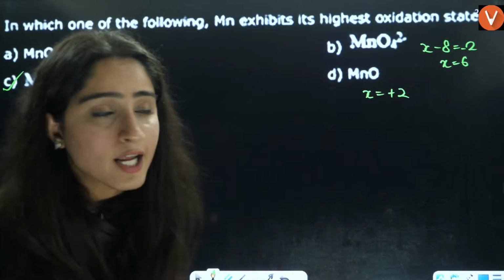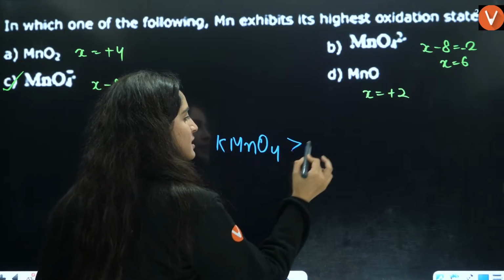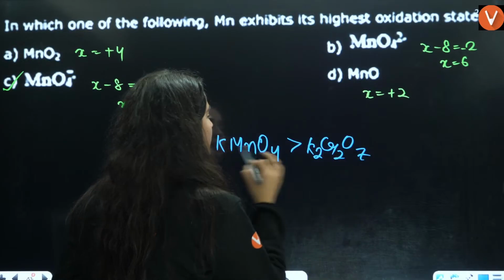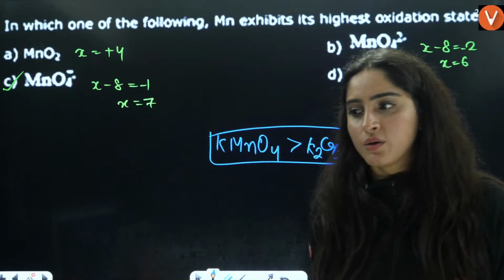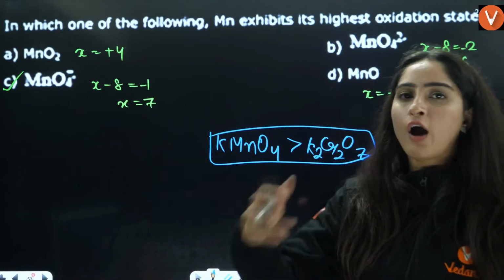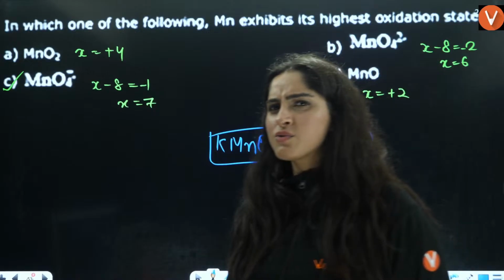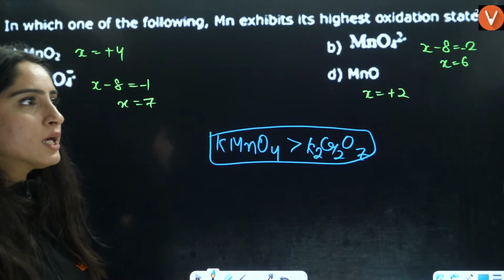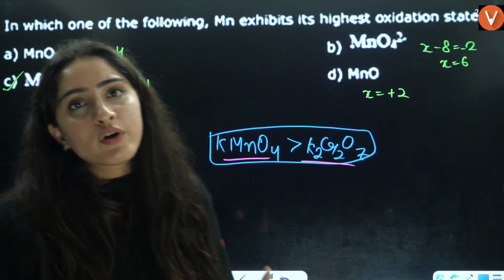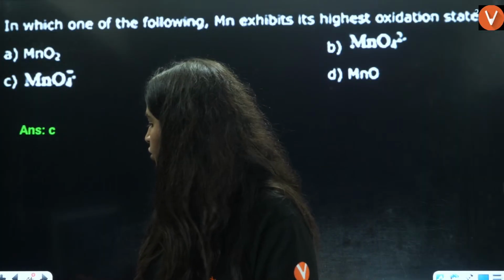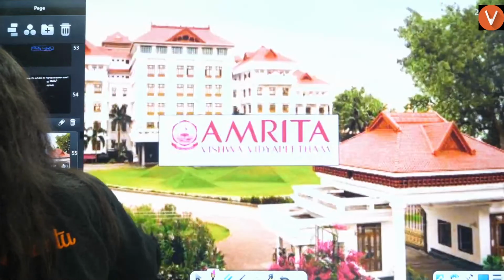One question that was asked in JEE Mains 2025 was that KMnO4 is a good oxidizing agent as compared to K2Cr2O7. The same question can be asked in your AEEE. They'll give you, out of the following, which has maximum oxidizing power. One of the options will be KMnO4, and the others will be simple oxidizing agents like V2O5. If you compare these two, KMnO4 is a greater oxidizing agent as compared to K2Cr2O7. Got it? Yes, everybody?